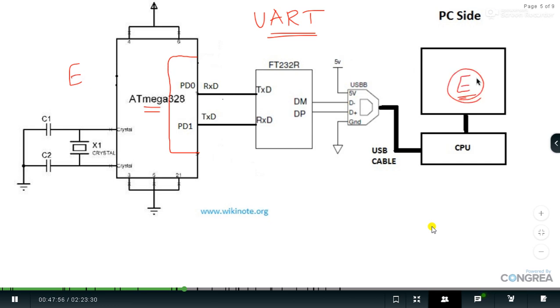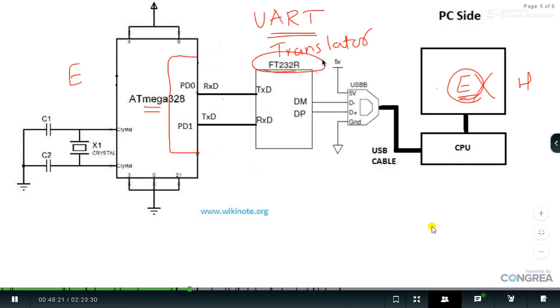If the CPU doesn't know the English language, if it only understands Hindi or Marathi, I would say, then there should be a translator in between them. And that translator here is going to be the FT232. So what is the role of this FT232? This FT232 translates the language or the communication protocol.